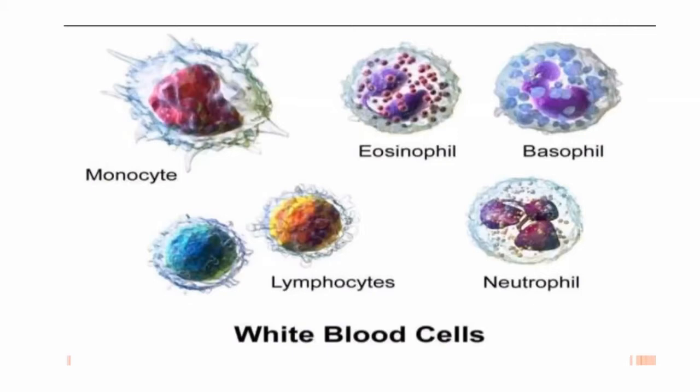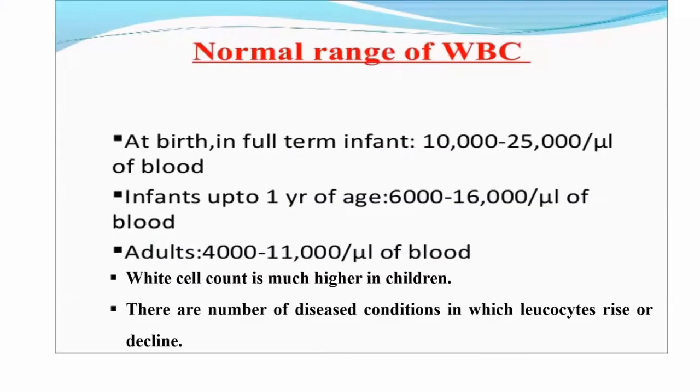See the normal white blood cell count. In a full-term infant, this count varies from 9,000 to 30,000 per microliter of blood, while in infants up to 1 year of age the value declines to 6,000 to 16,000 per microliter. In adults, it ranges from 4,000 to 11,000 per microliter of blood.